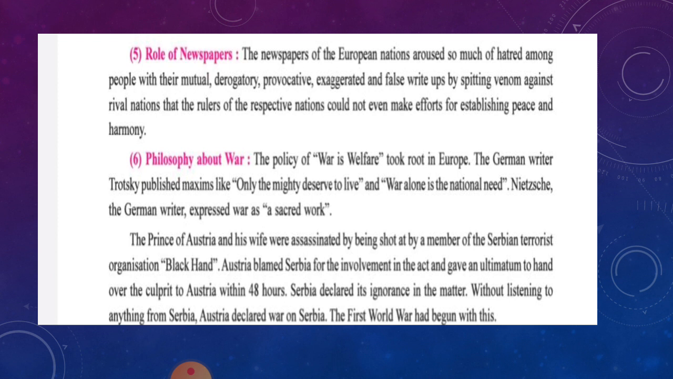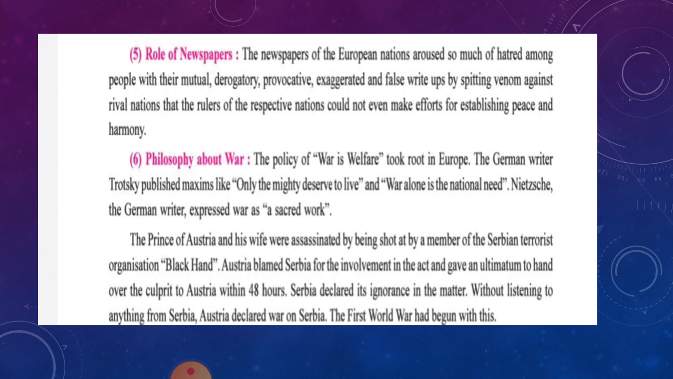The next was the philosophy about war. What was the philosophy about the war? The policy that war is welfare. It was being said that war is their welfare, that it would help them. It took root in Europe, and the policy spread.